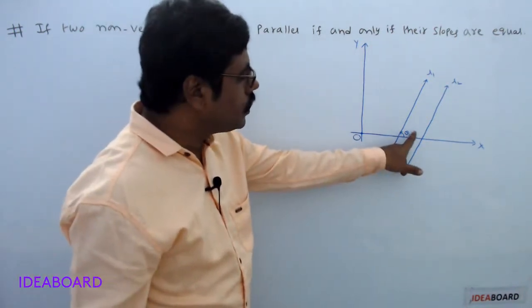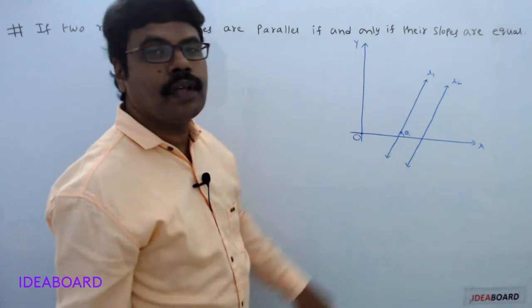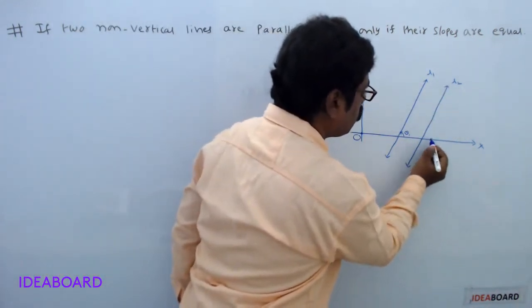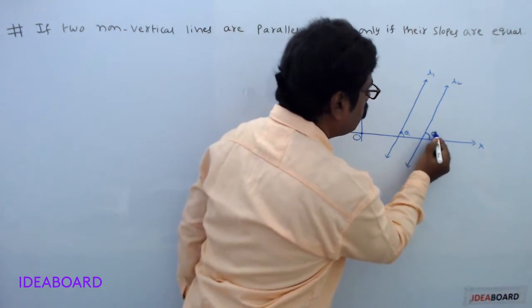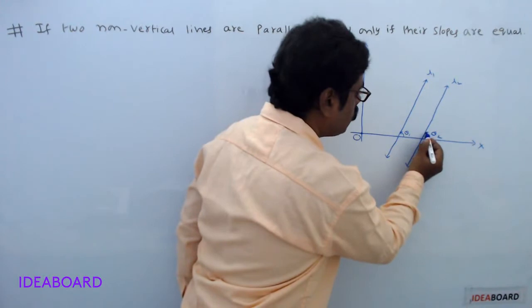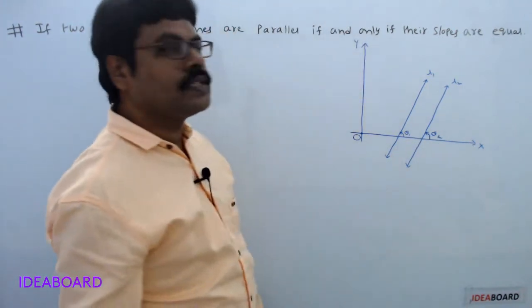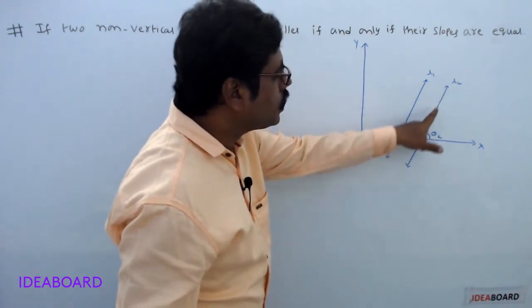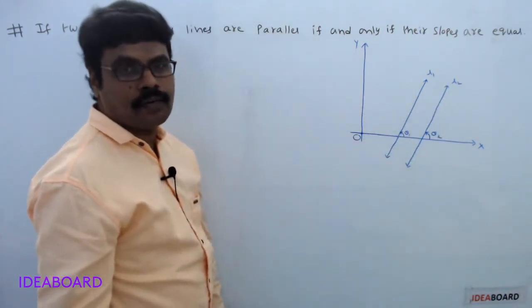So this theta 1 is called inclination of the line L1. Suppose this line L2 makes an angle theta 2 with the positive direction of x-axis, measured in anti-clockwise direction. So this theta 2 is called inclination of the line L2.